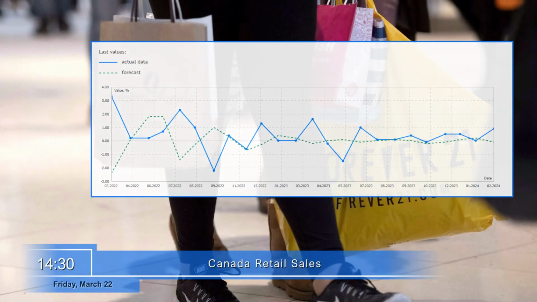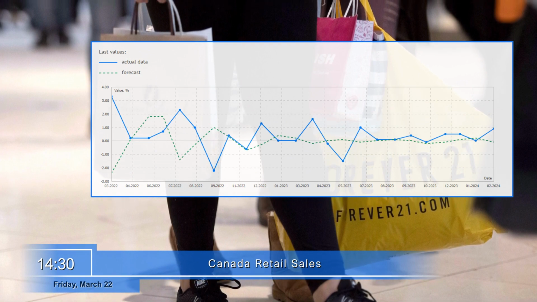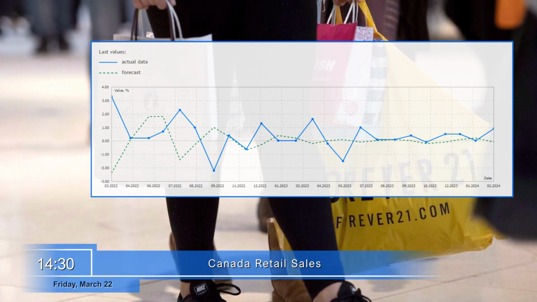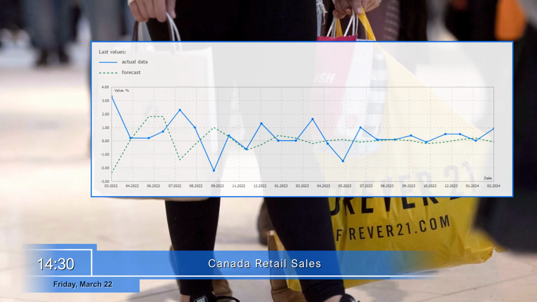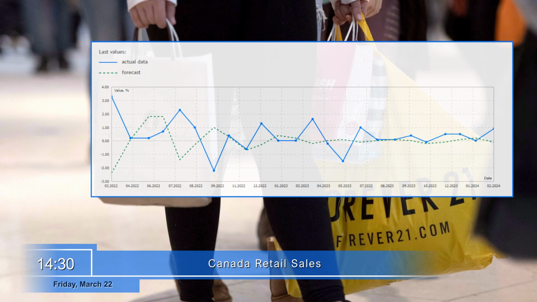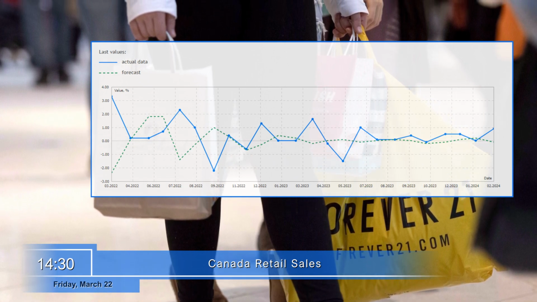At 2:30 p.m., Canada will release its retail sales. They reflect the change in sales of goods sold by retailers to households in monetary terms in the reporting period compared to the previous one. The release of the report on retail sales may have an impact on the Canadian dollar. A decline in the indicator leads to a decrease in the value of the Canadian currency.